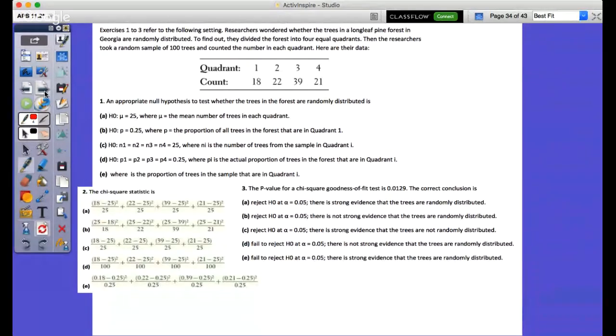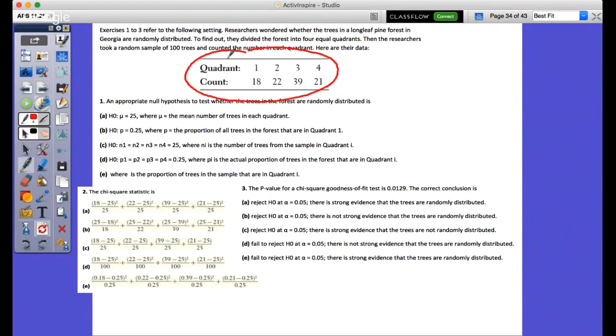Say that one more time. So for the goodness of fit test, we usually calculate with the L1, L2. Do we have to? Can we do the same thing in the chart that we use in the other ones? I'm not sure. I think you actually have to calculate the expected there. Okay. Remember that? Yeah. I think the expected, so this is a good example.